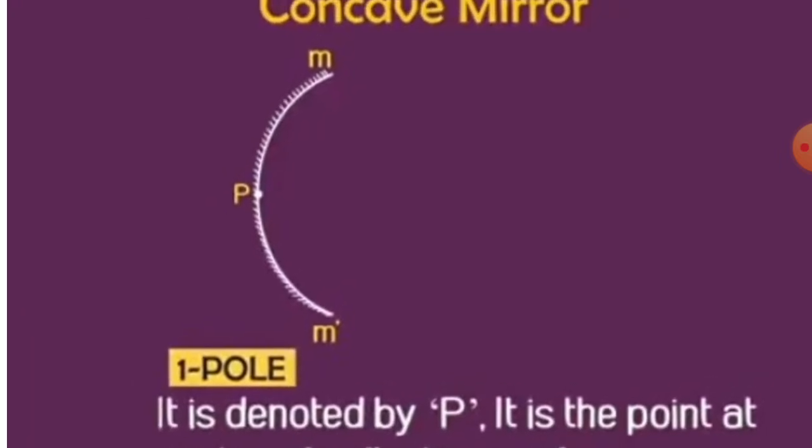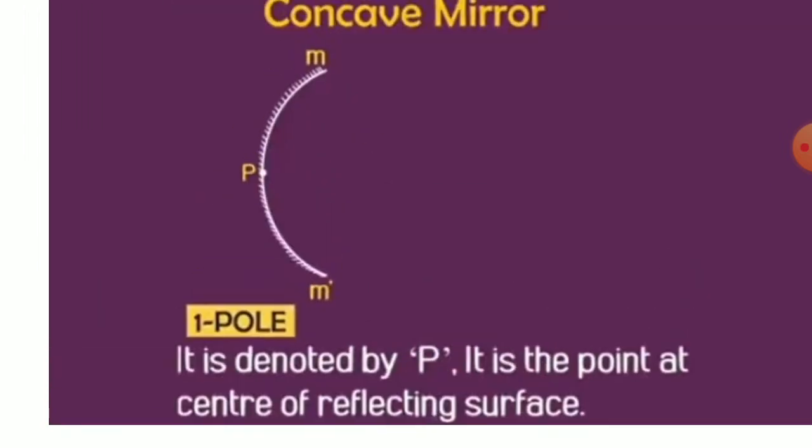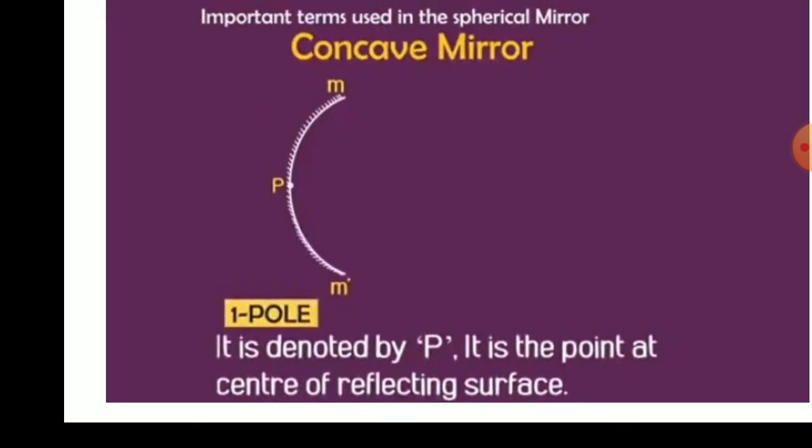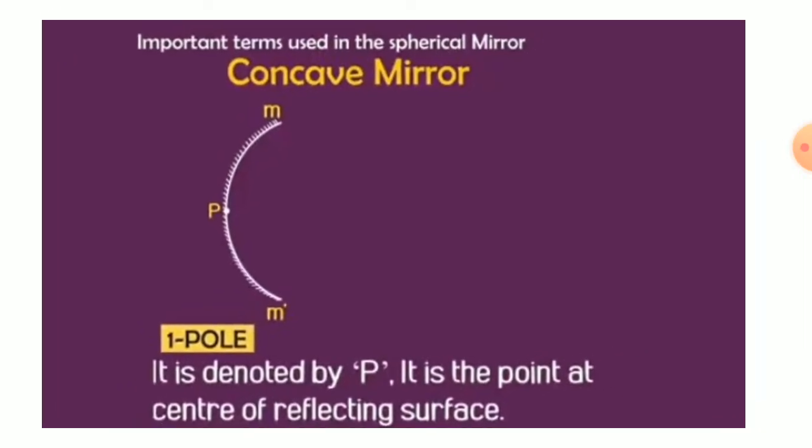If it is one mirror, then the middle point is P, and P is the pole. It is denoted by P. It is the center point of the reflecting surface, whichever is the reflecting surface.